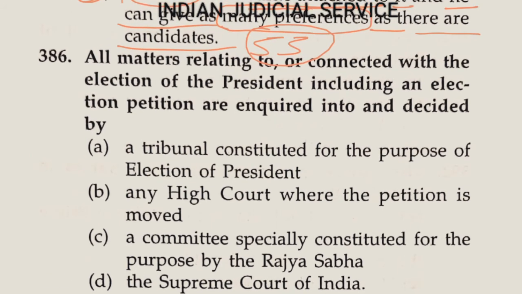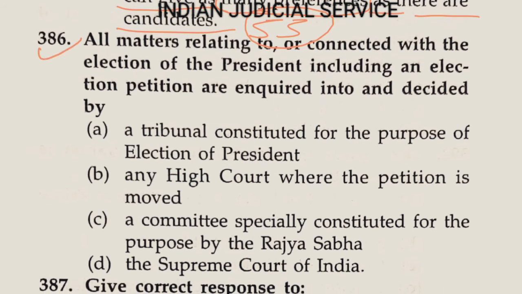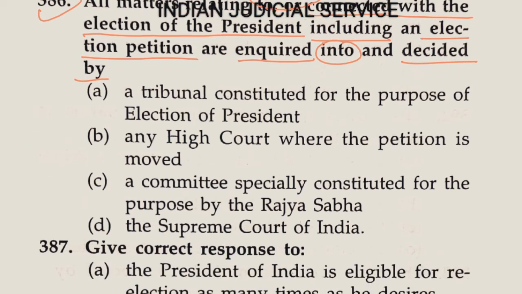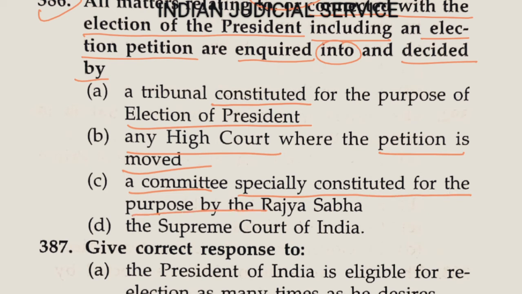Okay, so question number 386. All matters relating to or connected with the election of the president, including an election petition, are inquired into and decided by: option A, a tribunal constituted for the purpose of election of president; option B, any high court where the petition is moved; option C, a committee specially constituted for the purpose by the Rajya Sabha; option D, Supreme Court.